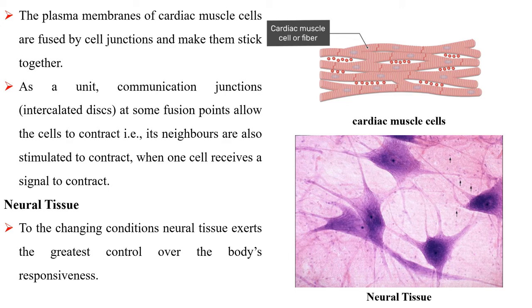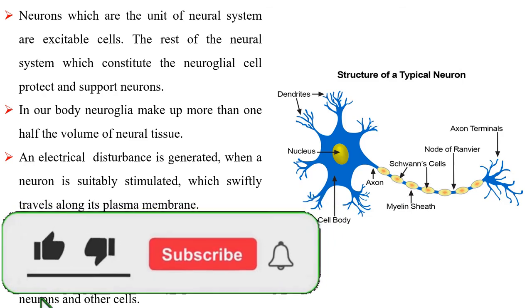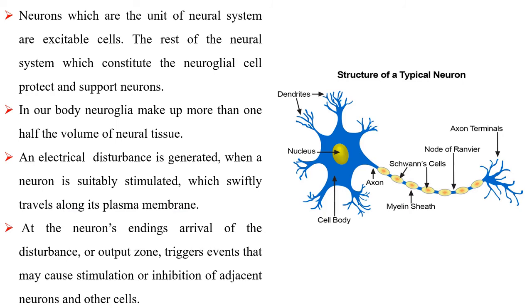Neural tissue. To the changing conditions, neural tissue exerts the greatest control over the body's responsiveness. Neurons, which are the unit of the neural system, are excitable cells. The rest of the neural system, which constitutes the neuroglial cells, protect and support neurons. In our body, neuroglia make up more than one half the volume of neural tissue.